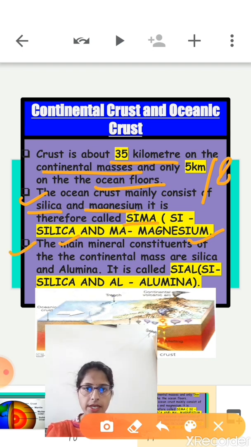Now the next one is the continental crust. The main mineral constituents of the continental mass are silica and the second one is aluminum. So it is also called SIAL. Si stands for silica and Al stands for aluminum. Is it clear? Okay.